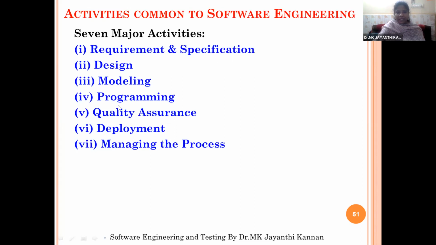Once the design is done, modeling is done, then based on the design and model, we will go for the actual coding. For every line written in the algorithm, we will write the corresponding programming statements. Once the program is completed, coding is over, then only we will go for the compilation, running and testing of the software. Once everything is over, then we will go for the deployment. Then we will go for the maintenance activity.